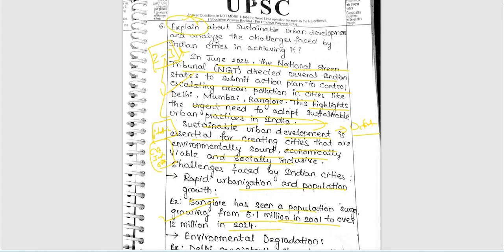Explain means we need to give certain information rather than only a definition, right? We need to include some more points. Here, on the right side, we can include a flow chart of the key components or goals of sustainable urban development. That one was missed here.